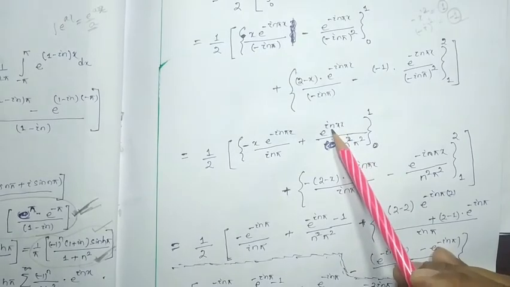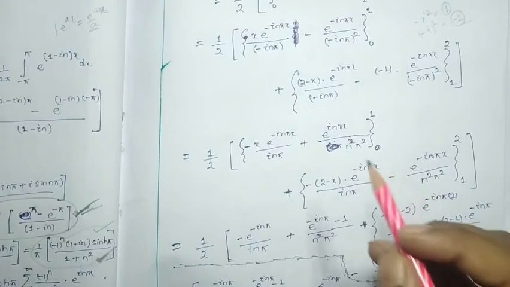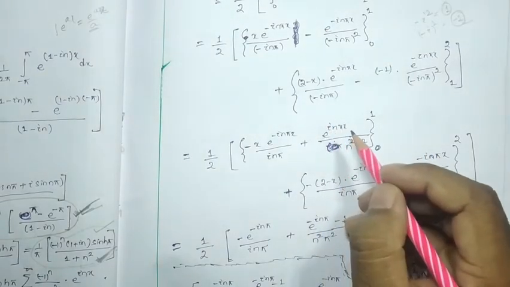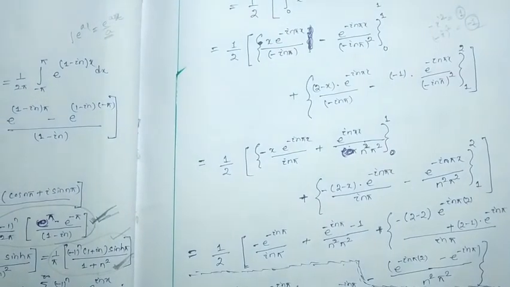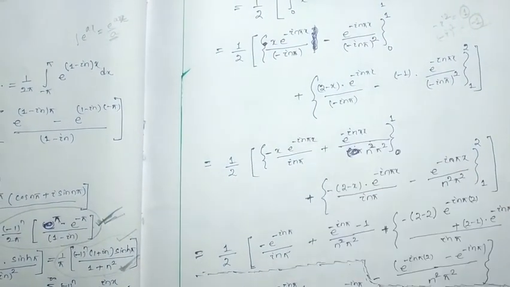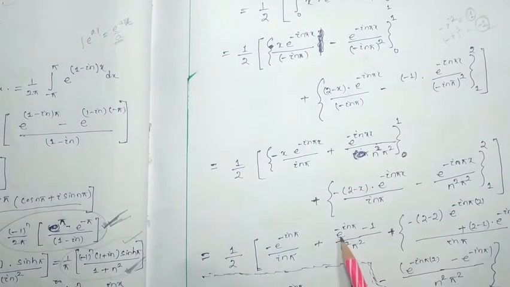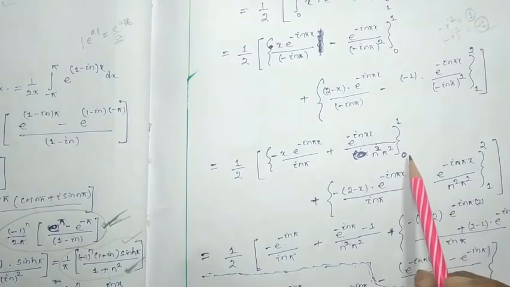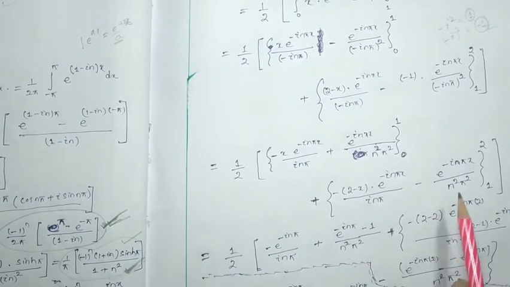First put 1, it will be i n pi, that is minus i n pi. Mistakenly I had forgotten, here this is minus i n pi. So minus i n pi by n square pi square, and if we put 0 over here, this will be 1, then 1 by n square pi square.